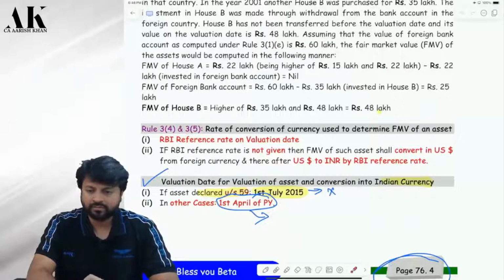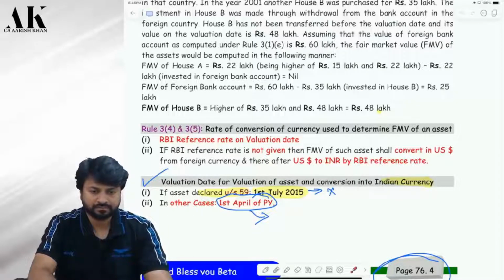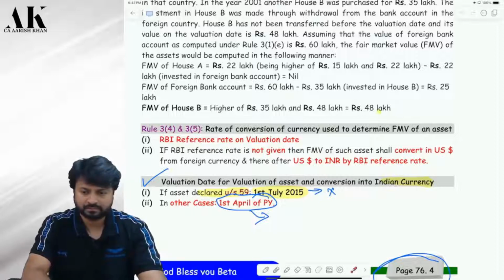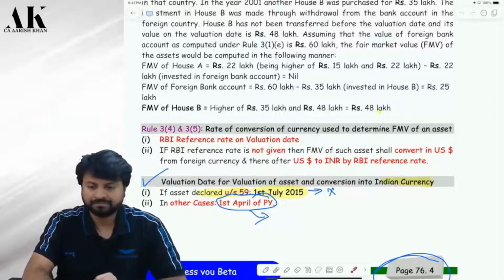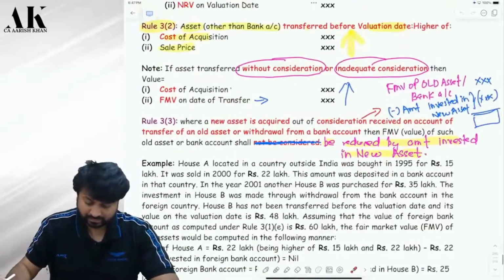So let us continue the discussion which we left in the last class. Pay attention, please, all of you. Black money law. So last lecture we have done a few things like